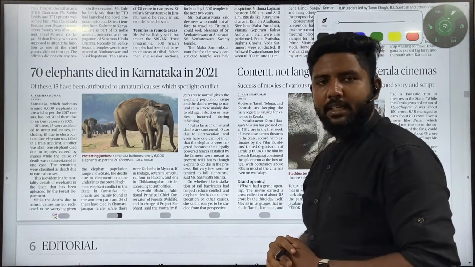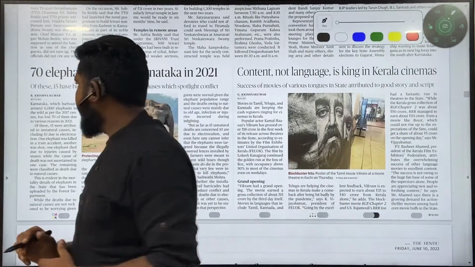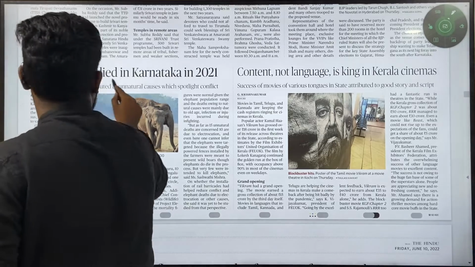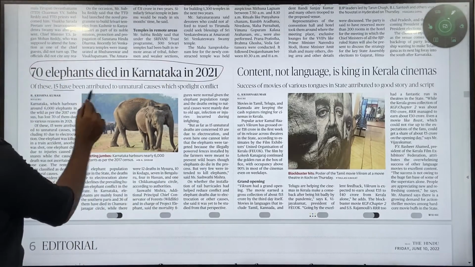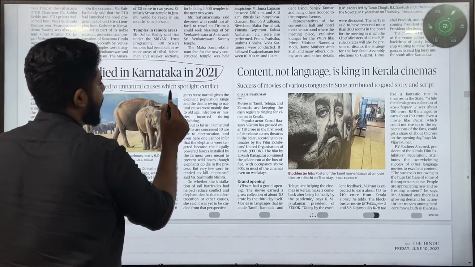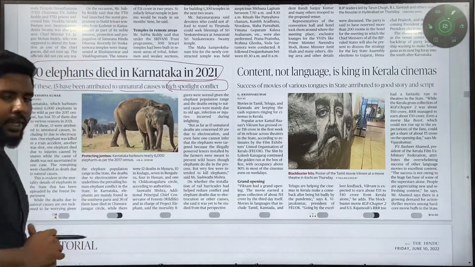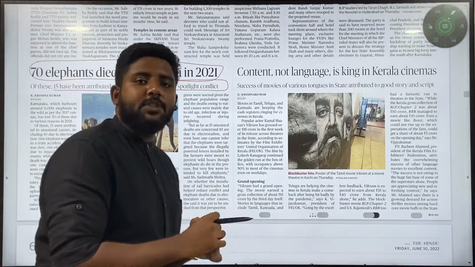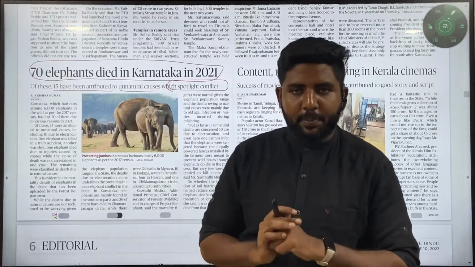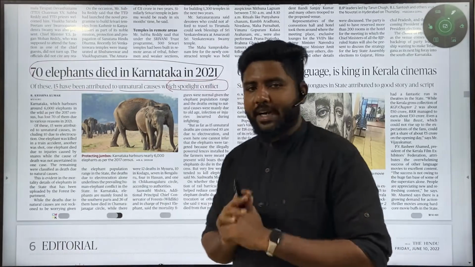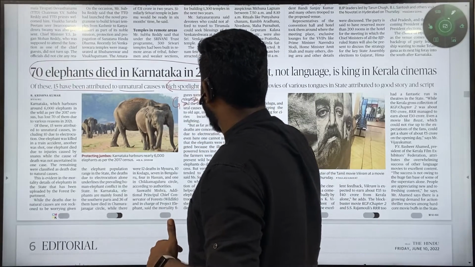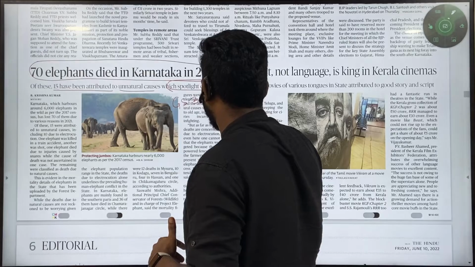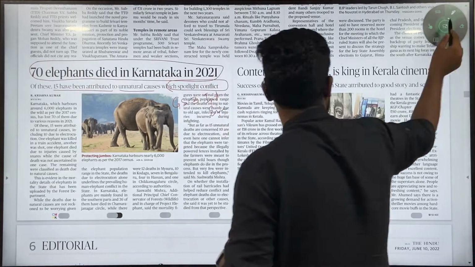So next, another important article which you see on the state column is that 70 elephants died in Karnataka in 2021, and 15 have been attributed to unnatural causes, which has sparked conflict. So again, whenever a species is mentioned in the newspaper, it is key for us to understand it because it could be asked in GS3 Indian Environment, where we are planning to conserve the species.